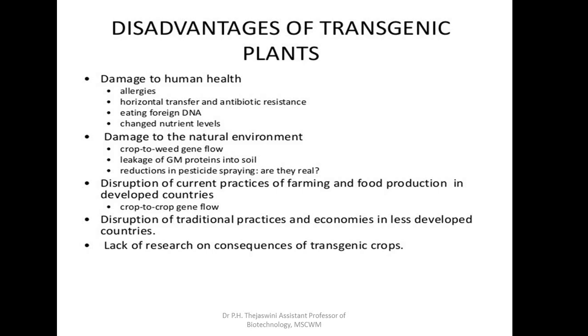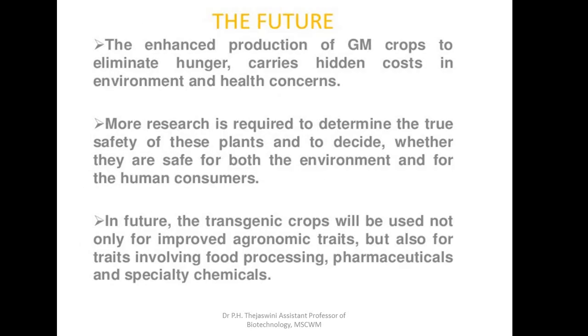Apart from that, disruption of current practices of farming and food production in developed countries is also seen, because of which we can find crop to crop gene flow, and there can also be disruption of traditional practices and economies in less developed countries. Lack of research on consequences of transgenic crops has been found to be the major threat for the transgenic plants. Looking into the future, the enhanced production of genetically modified crops to eliminate hunger carries hidden costs in environment and health concerns. More research is required to determine the true safety of these plants and to decide whether they are safe for both the environment and for the human consumers.